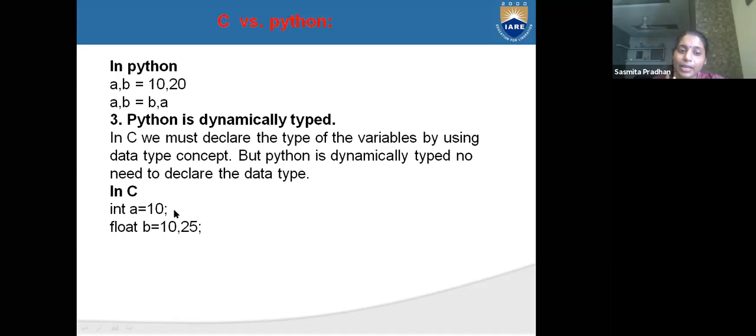But here in Python there is no need to write that. You can declare a is equal to 10, b is equal to 10.25 in Python. So Python is dynamically typed, meaning anything you can declare without data types.